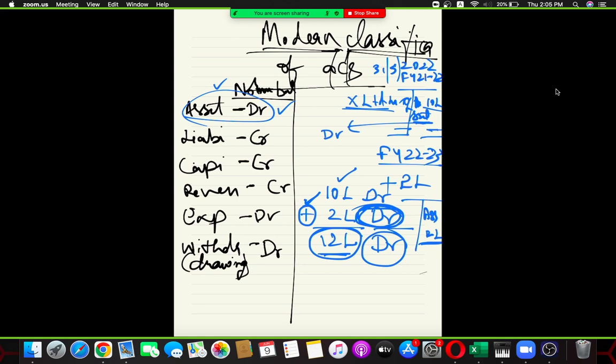So now, let's try to put in a different aspect. Instead of buying, what have you done? Instead of buying, you have sold it. Selling is being done. When you are selling, can I say, okay, you have made a purchase, let's keep it to 12 lakh. Now what you are doing, you are selling your asset, that is you are removing some asset of worth some 5 lakh rupees. 5 lakh asset you are removing.